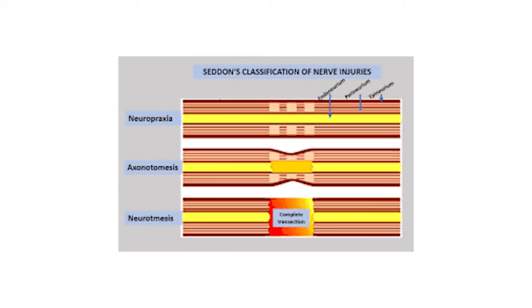Dear students, here is a good image on your screen. You are watching the Seddon's classification of nerve injury. First is neurapraxia, the partially torn or partially lacerated nerve. Second is axonotmesis, a deeply lacerated, partially cut nerve. And neurotmesis means complete cut of the nerve. This is the Seddon's classification of nerve injury: neurapraxia, axonotmesis, and neurotmesis.